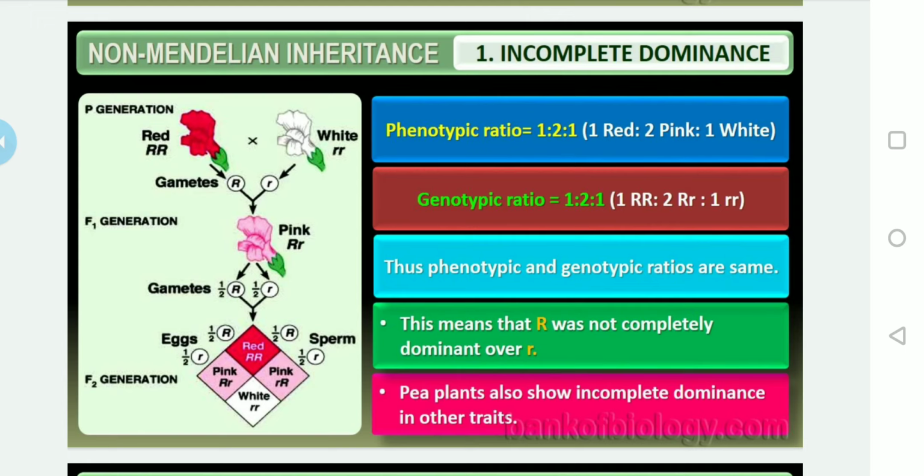Mendel did not consider those and did not conduct hybridization experiments on anything except these 7. But remember, pea plants also show incomplete dominance in other traits.